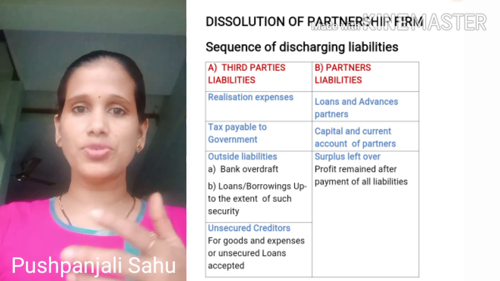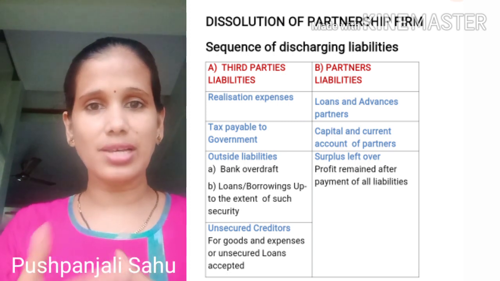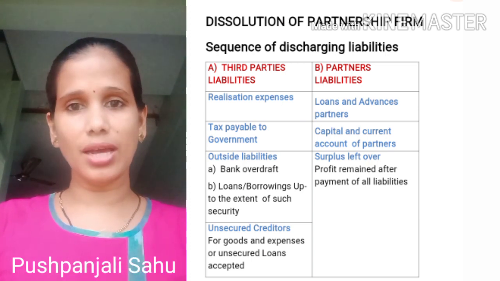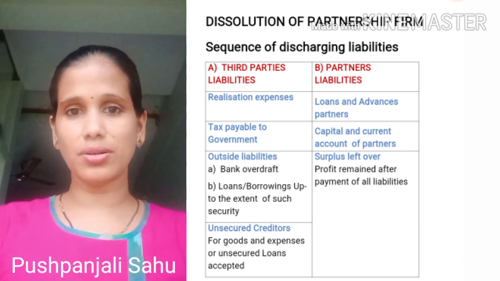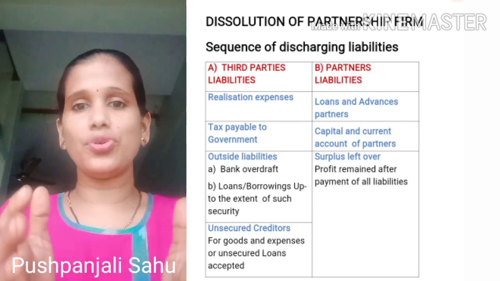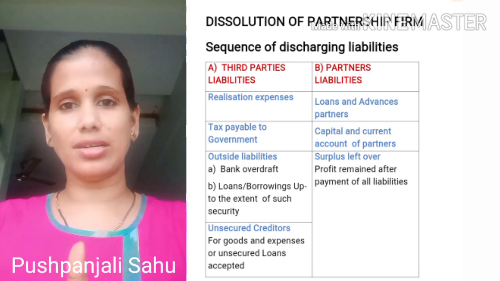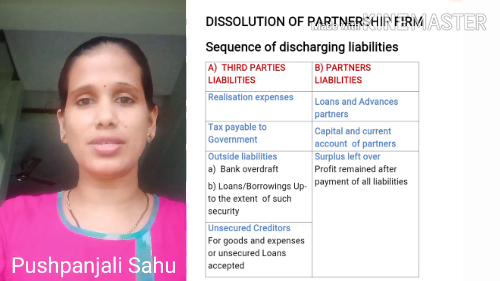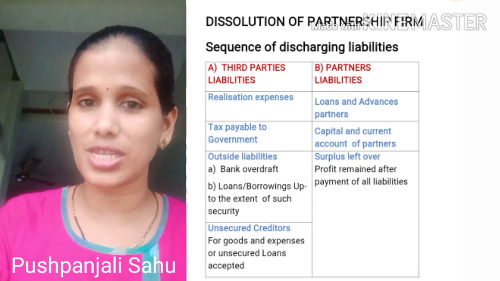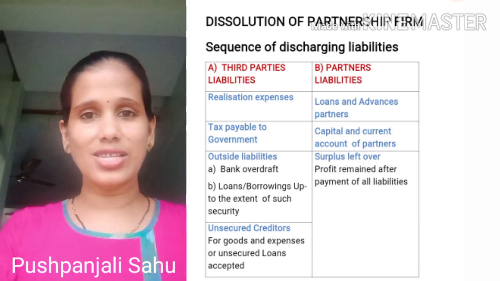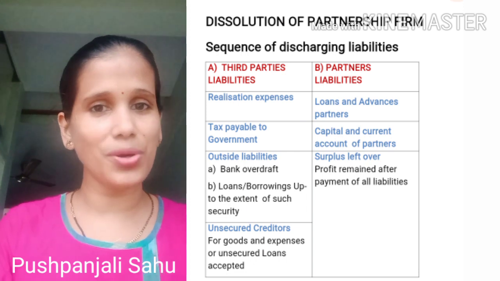During the period of this dissolution, they have to incur certain expenses, like if suppose they want to sell off their assets, then it may happen they have to pay the octroi duty. So for all these things, they have to keep a certain amount aside. This expense is termed as the realization expenses. I have taken the very first expense, that is your realization expense, in your A part.